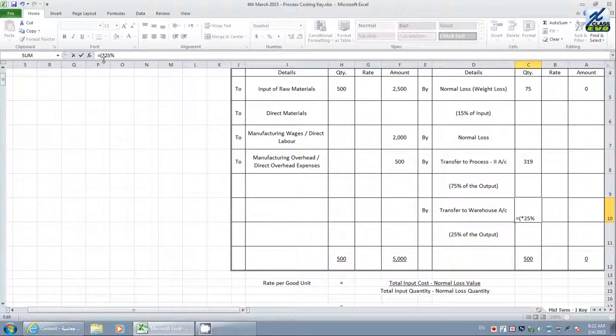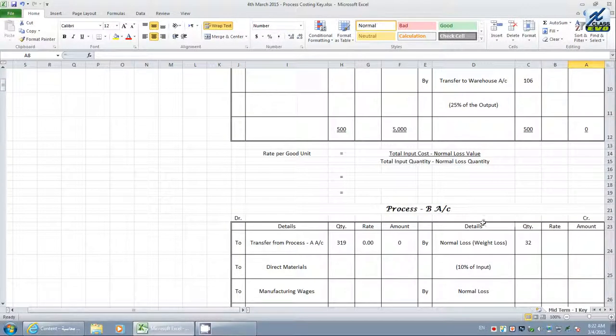If you want, I'll come again here to say this is the total input value minus the quantum of normal loss, that is considered as weight loss first of all. Therefore, the total must be 500. Now, how to get the value of output? There is a formula here for rate per good unit. The formula is total input cost minus normal loss value, which you have to take into consideration like this.